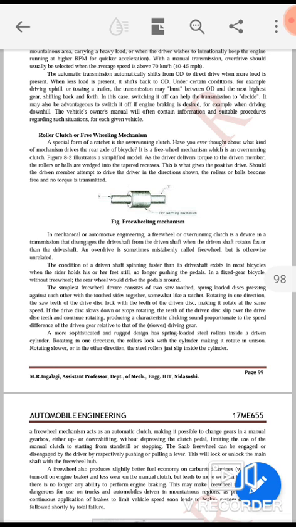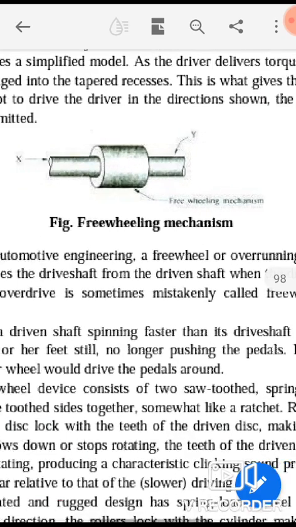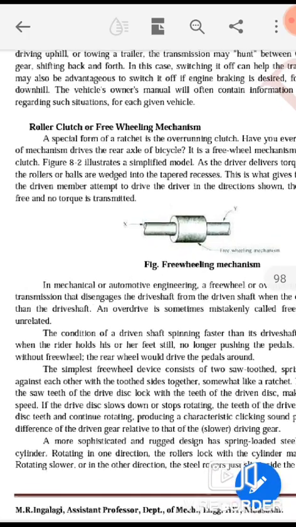Figure 8-2 illustrates a simplified model of the freewheeling mechanism. You are having this diagram. So this is the diagram for the freewheeling mechanism.